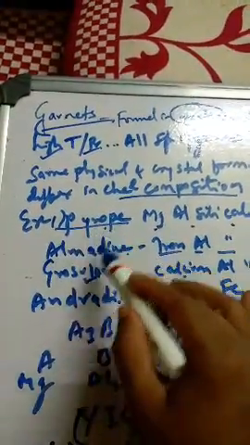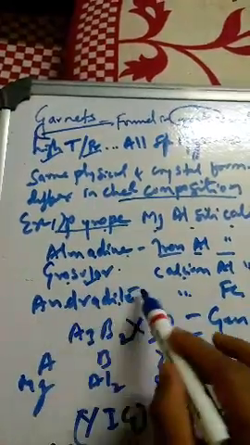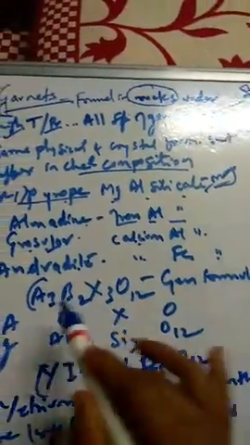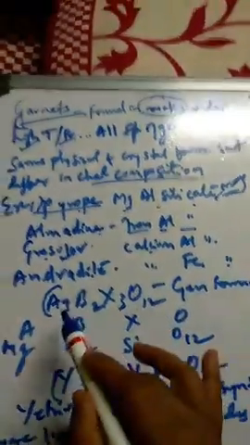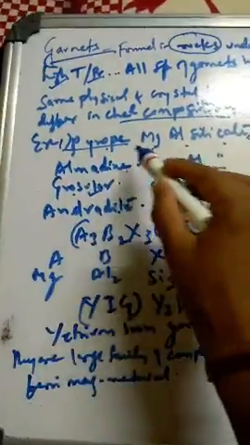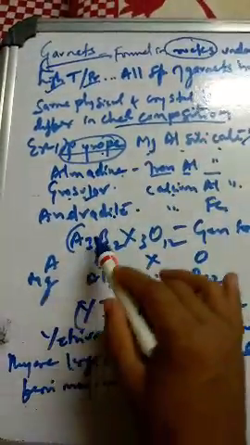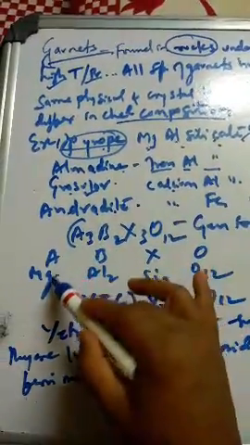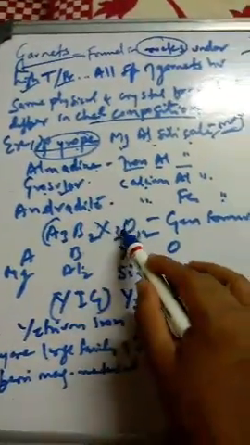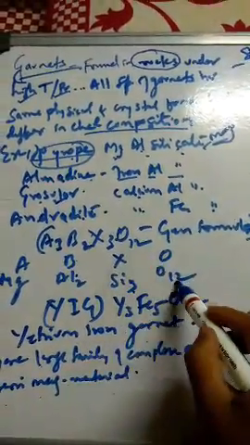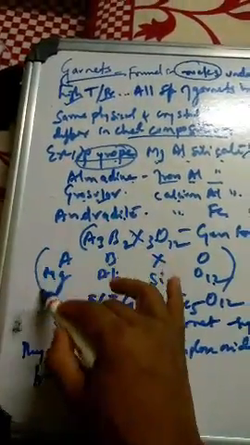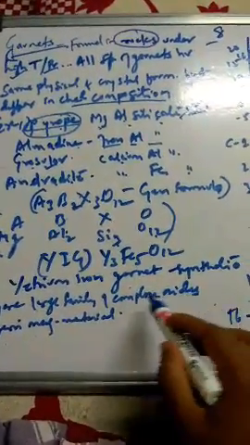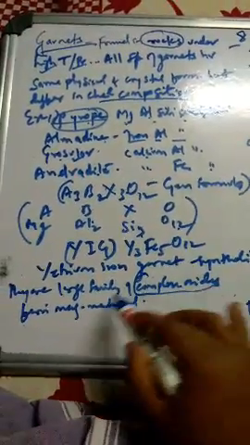So pyrope, almandine, grossular and andradite have the general formula like this. The general formula for garnets will be A3B2X3O12. So what is this A? If I take the example of pyrope, A stands for magnesium. Pyrope consists of magnesium aluminum silicate garnet. So A is magnesium and B is aluminum. X is nothing but silicon, Si3 and O12. So this constitutes one general formula for the garnets. These are a large family of very complex oxides.